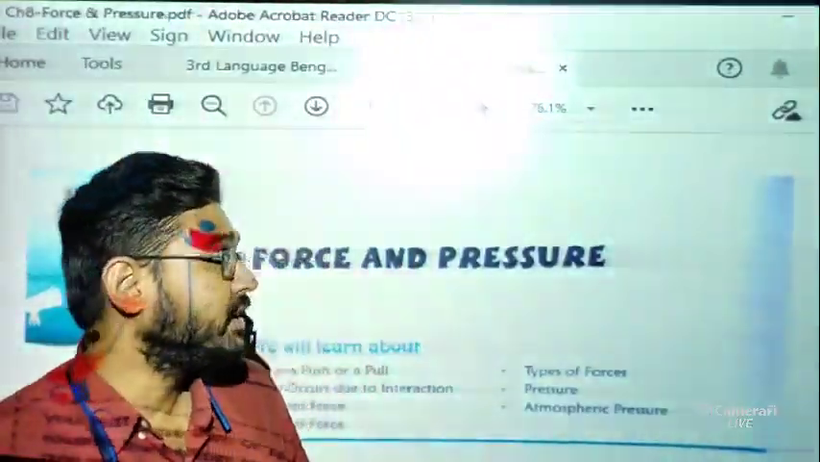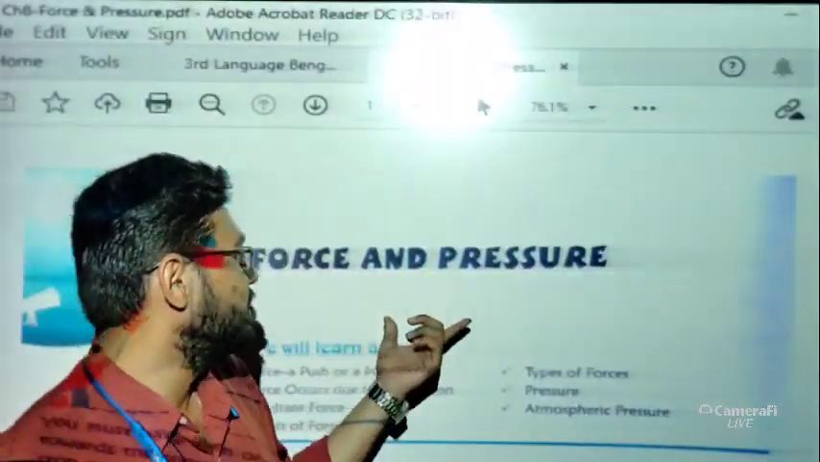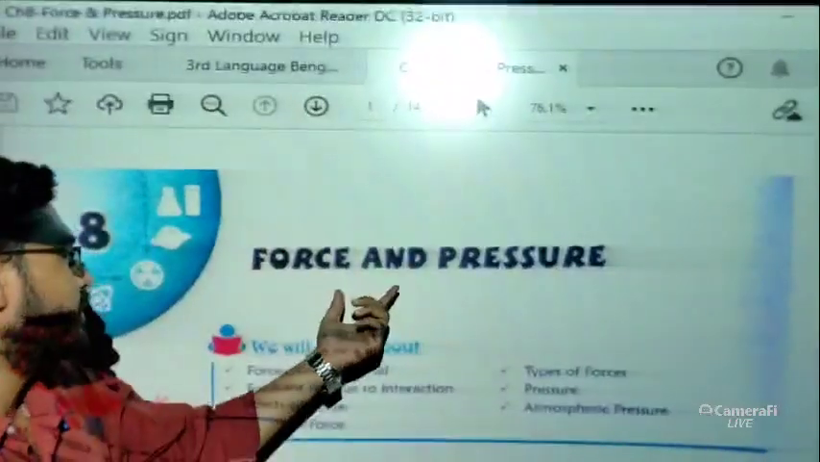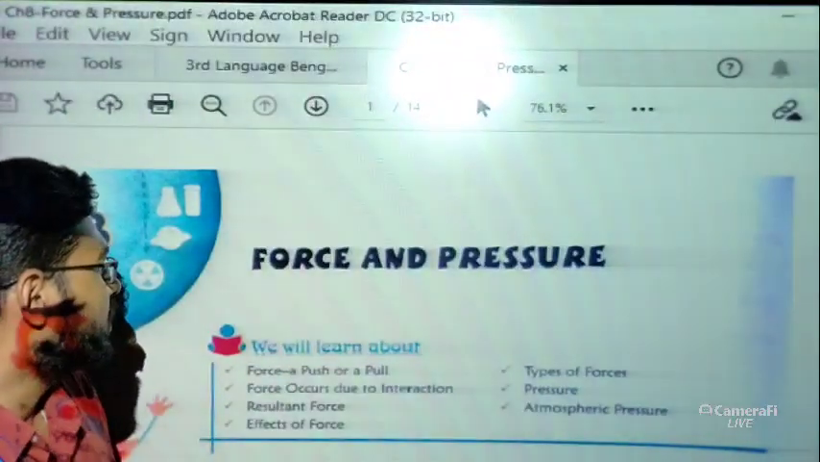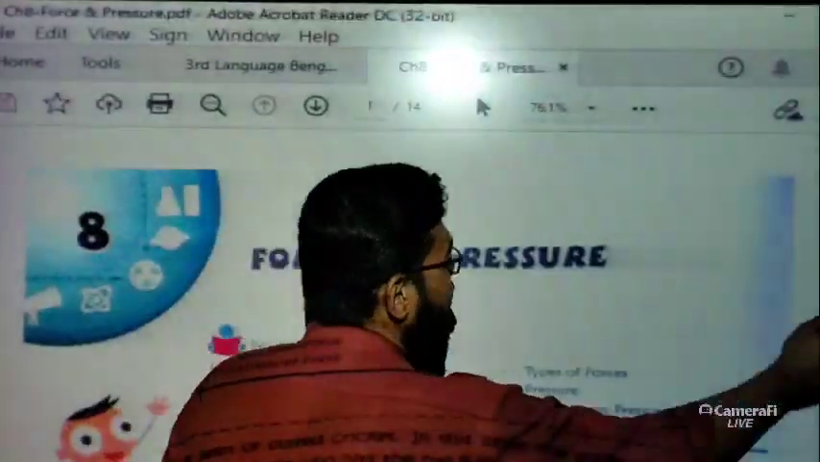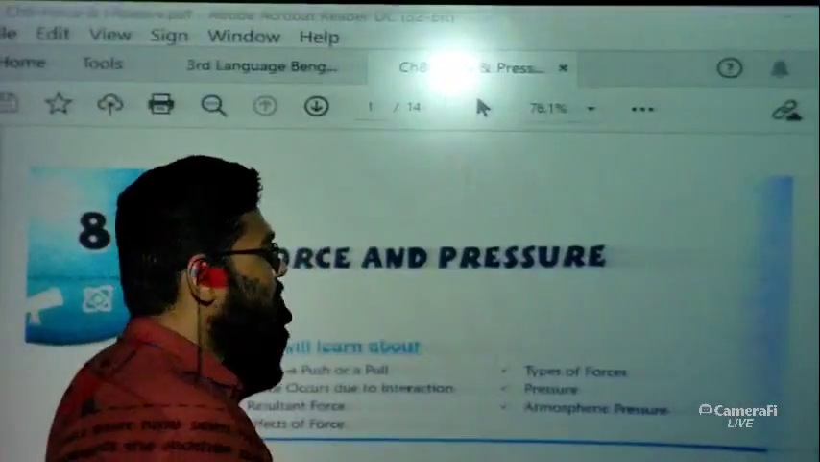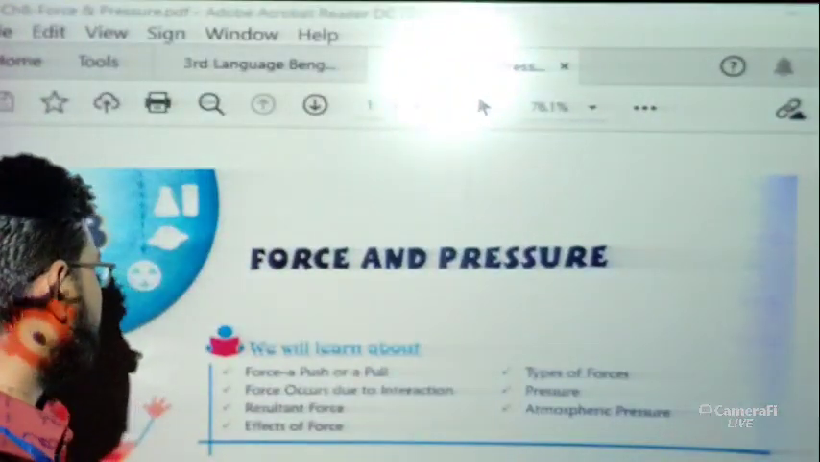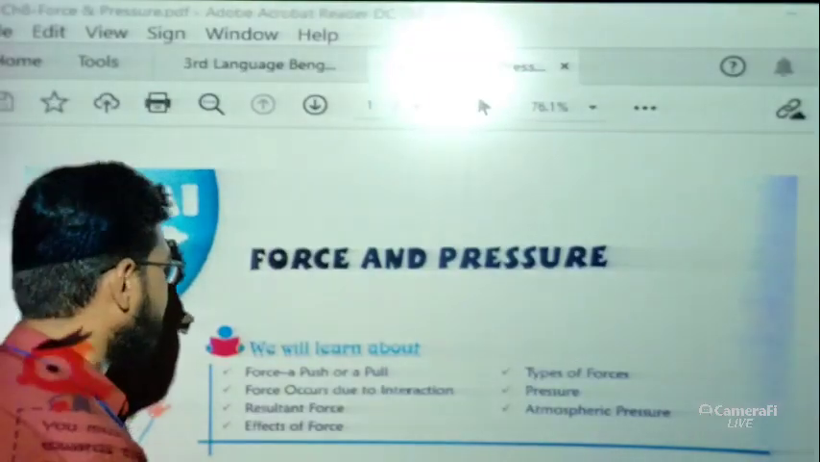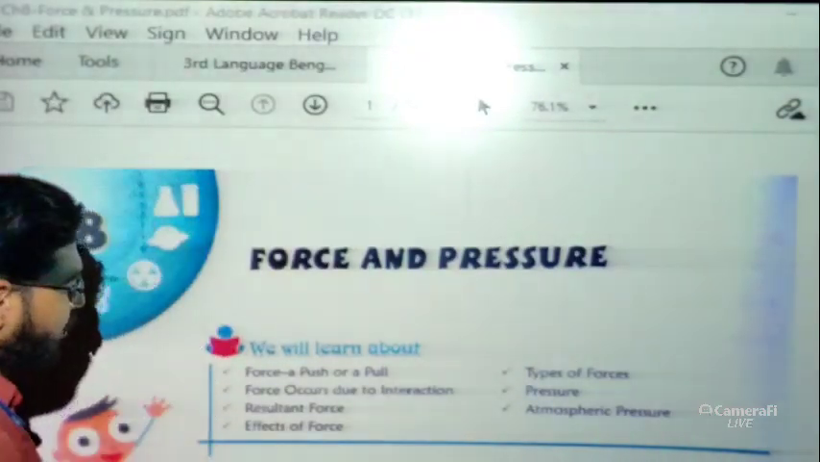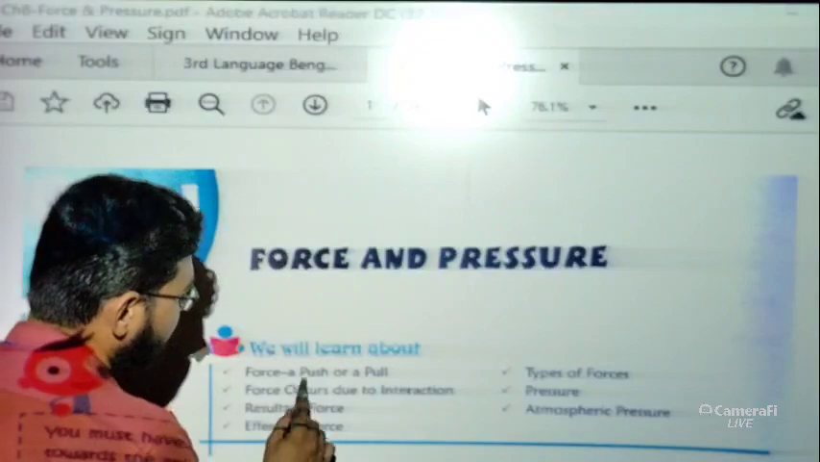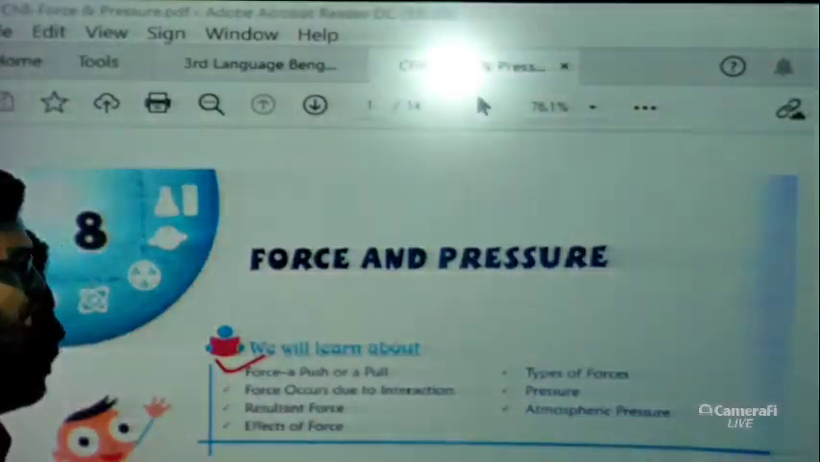So today you can see here that we are going to start this chapter which is called force and pressure. Okay. So in this chapter, what are the terms that we are going to discuss? Let me tell you what we will learn in this chapter. Basically, in this chapter we will discuss force, whether it is a push or pull.